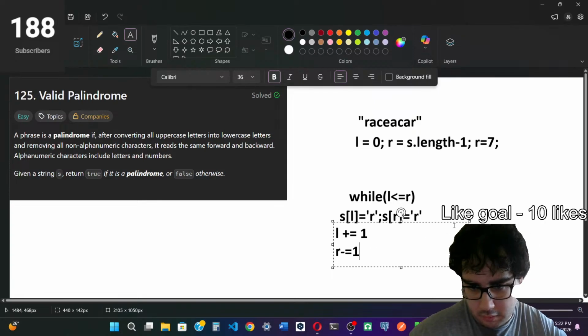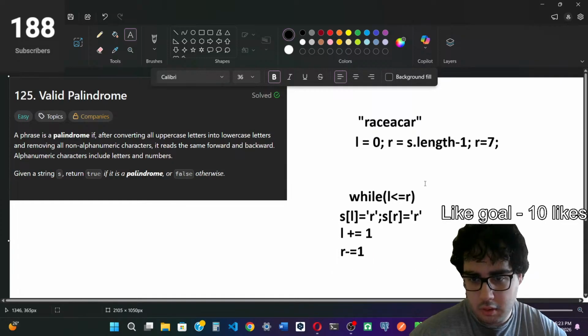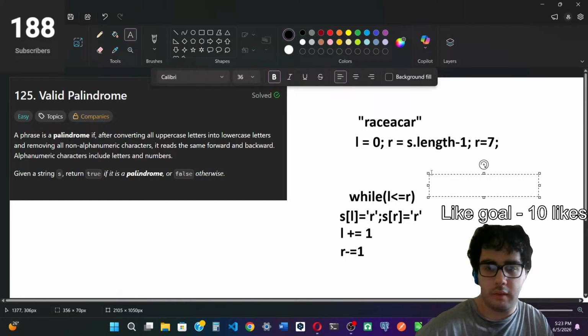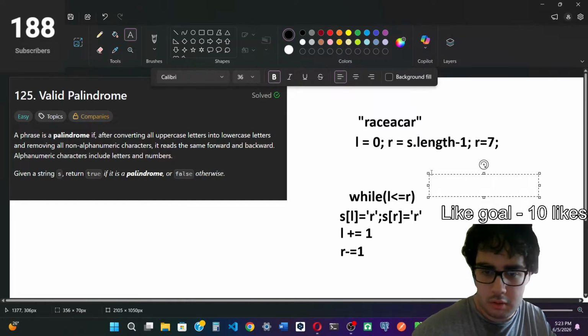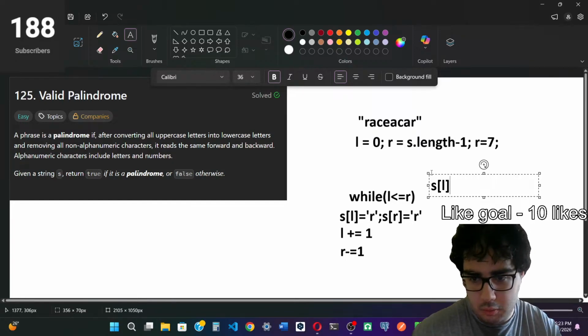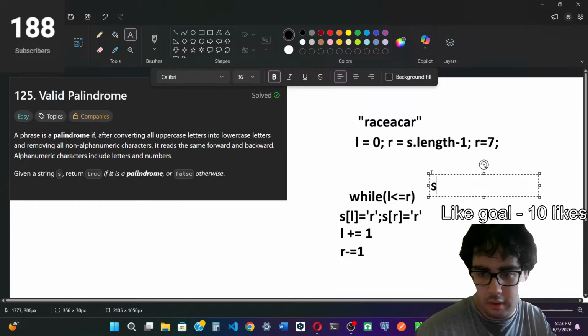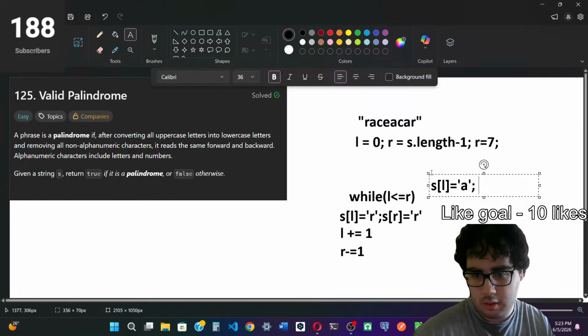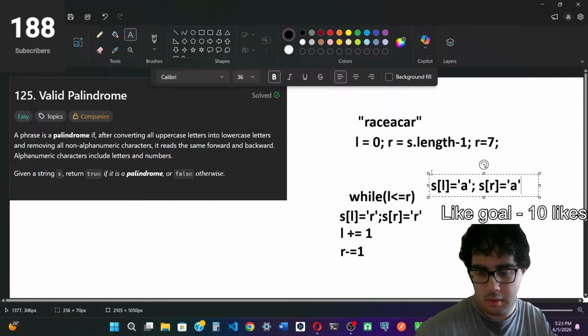Okay, so this is the first iteration. Now we're on the second iteration, and s of L is equal to a.